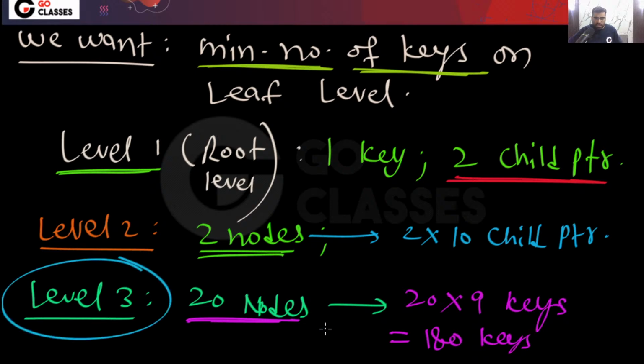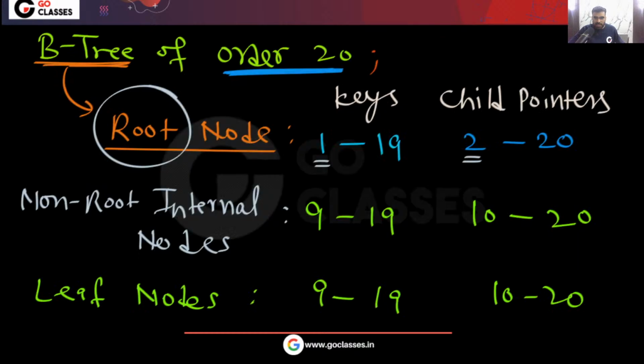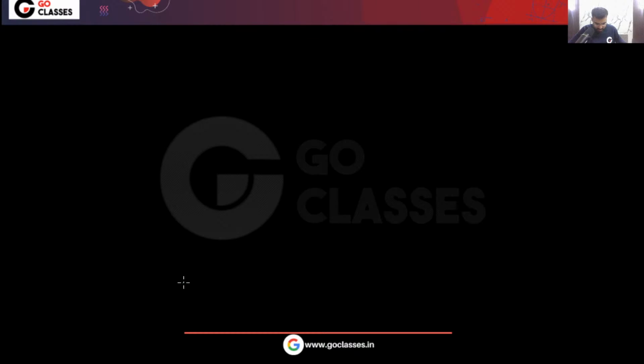Because on level 3, how many minimum keys can we put? That is what the question is asking. So the question is very simple: minimum how many keys can you put on the leaf level. On the leaf level, the answer is going to be 180. Is this clear? Very simple, right? Is this clear to everyone? Please tell me.